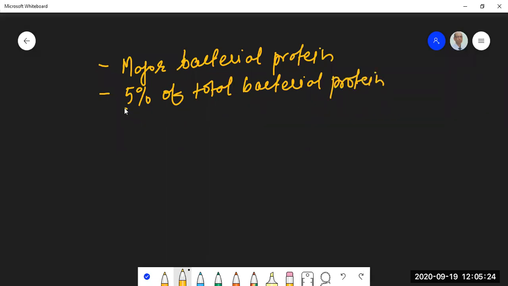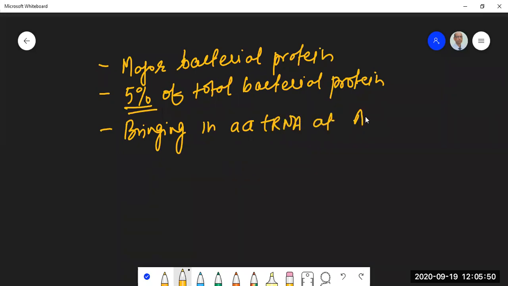So you have as much as 5% of the total bacterial protein alone is this factor, EFT alone, right? And as a result of this, its abundance, basically what happens, this factor, it is responsible for bringing in amino acid tRNA at the A site of ribosome.